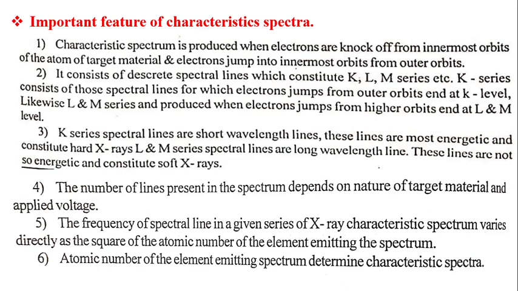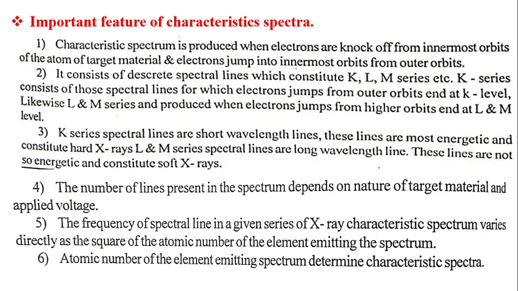Second: it consists of discrete spectral lines which constitute the K, L, M series, etc. The K series consists of those spectral lines for which electrons jump from outer orbits and end at the K level. Likewise, the L and M series are produced when electrons jump from higher orbits and end at the L and M level.